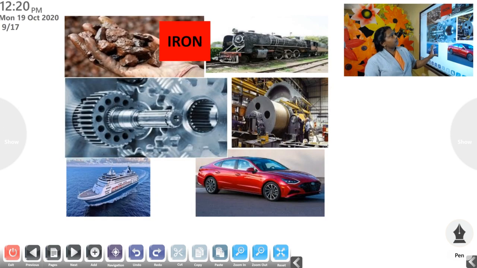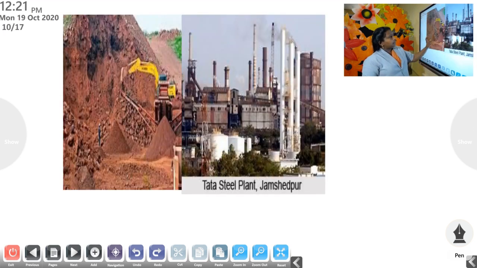So here, now we will study the metals one by one, the uses of different metals. First one, iron. See here, as I told you, this is the impure form of iron. We can call it iron ore. Then here you can see a steel plant in this picture. This is the place where we process iron ore.